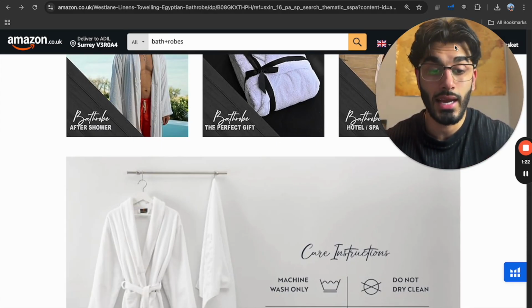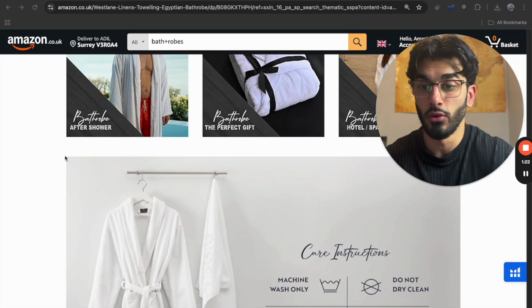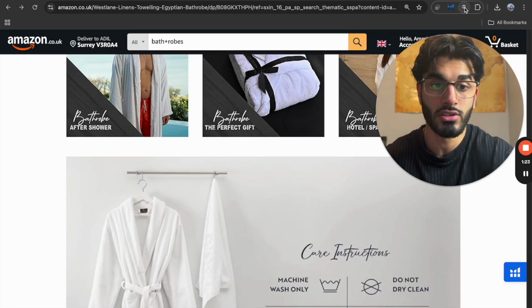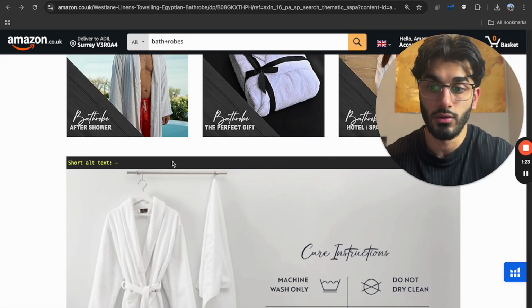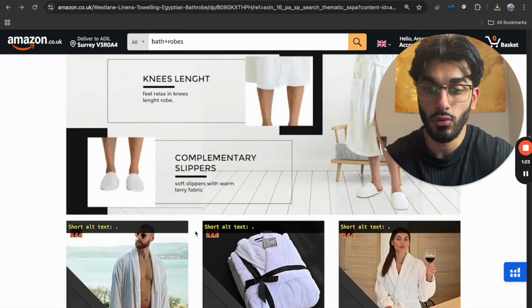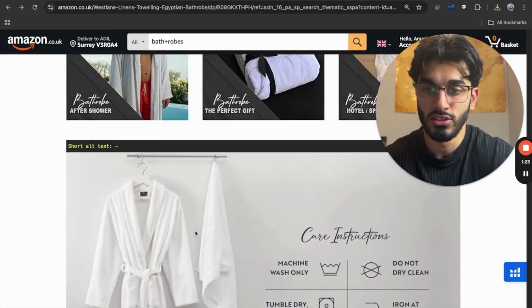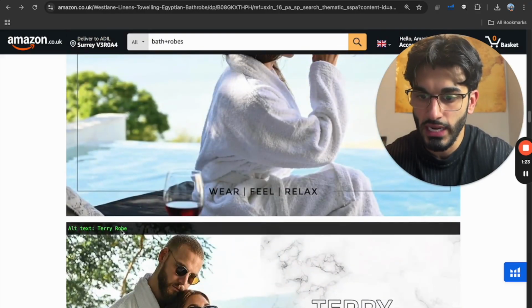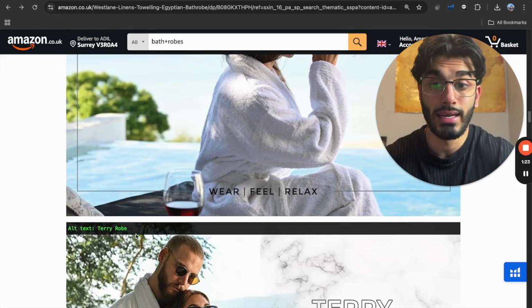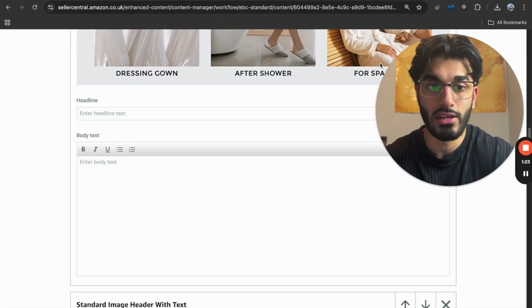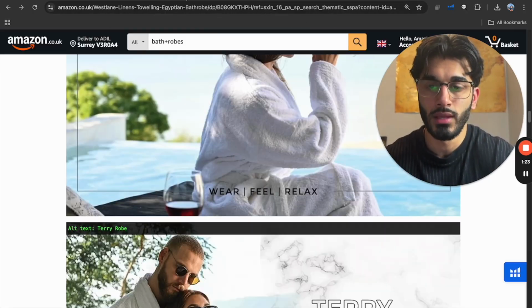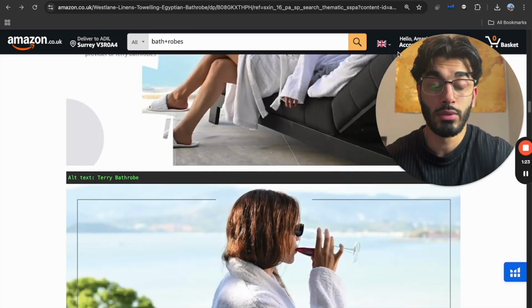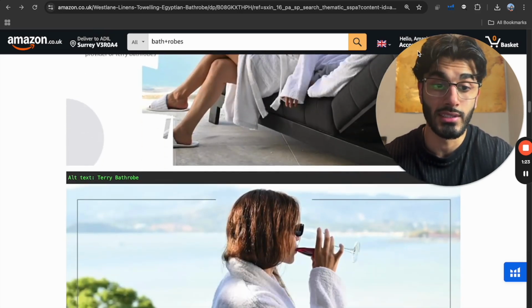Also, if you want to check how your backend keywords are, if you don't know if you have it or not, or your competitors', you can download an alt text viewer. See here, it'll show us all the alt text for this listing. This listing right now does not have much alt text right here, right? Here for this one, this Terry robe, that's it. Like I said, we can add up to 100. That's why for this, I'm adding all this into it right now. So this is the point of it. And this is pretty much exactly how we want to optimize our listings.